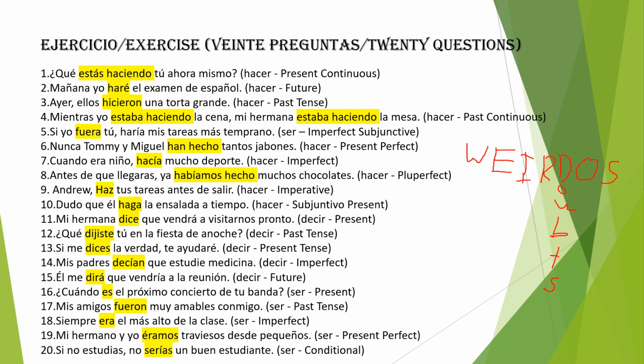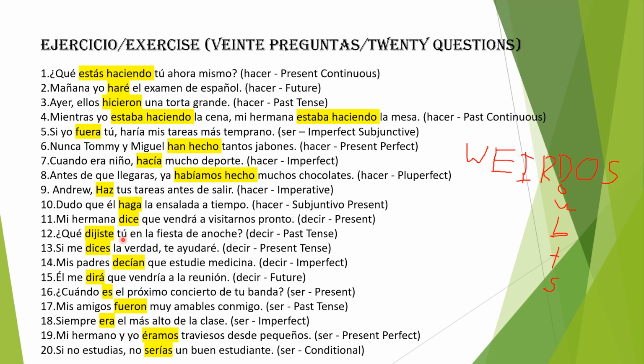Mi hermana dice que vendrá a visitarnos pronto. My sister says that she will visit us soon. Mi hermana dice, my sister says, que, that, vendrá, she will, a visitarnos, visit us, pronto, soon.